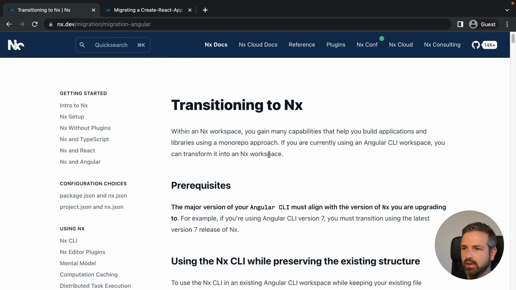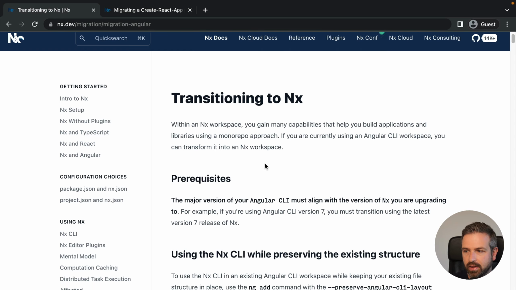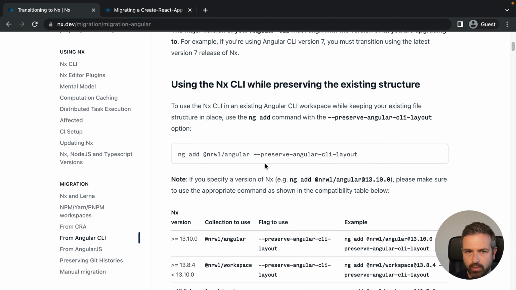So when we speak about migrating from the Angular CLI, there's a pretty good article and guide on the nx.dev documentation, which goes through all the details. And this is a fully automated approach. So basically, by leveraging this ng add command and adding the @nrwl/angular package, there is an automation script in there, which allows you to automatically migrate and transform your current CLI workspace into an Nx workspace.